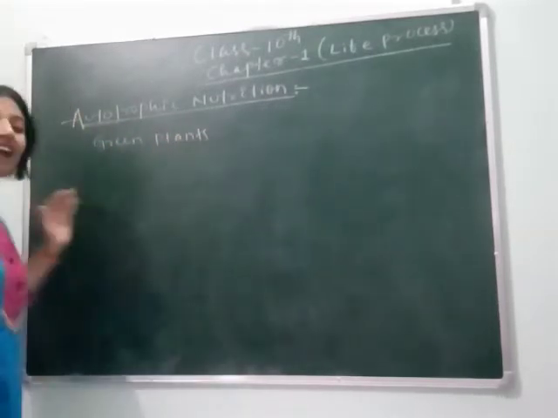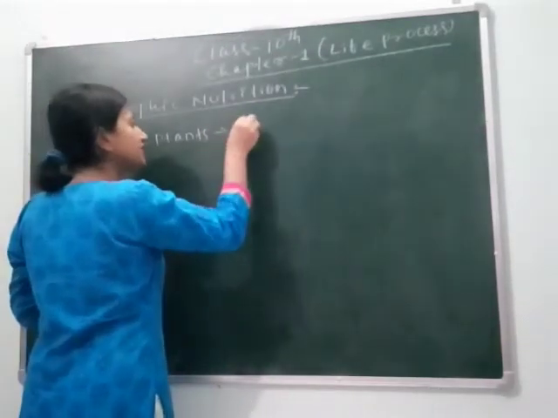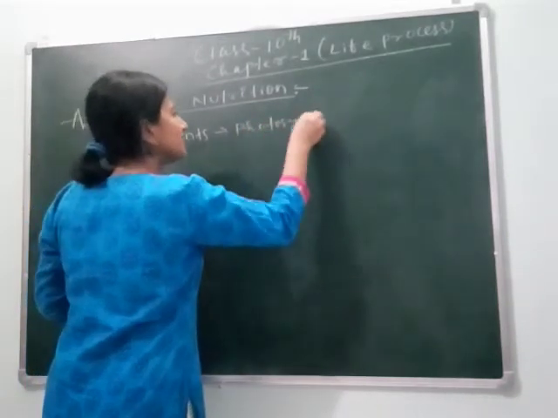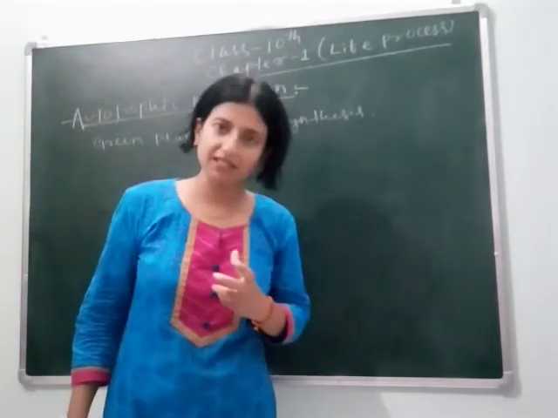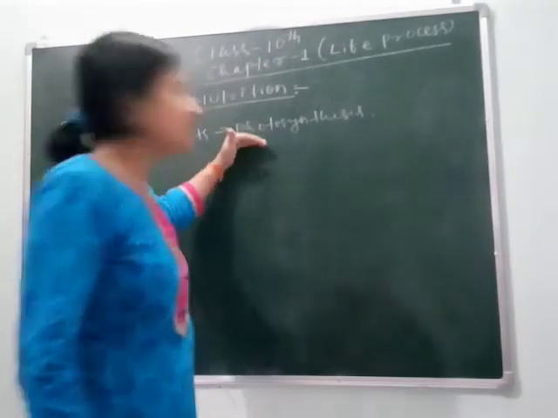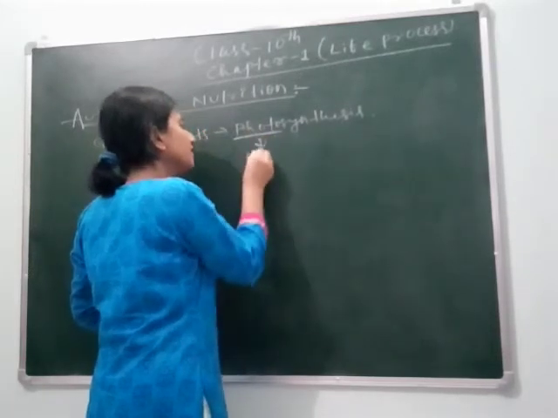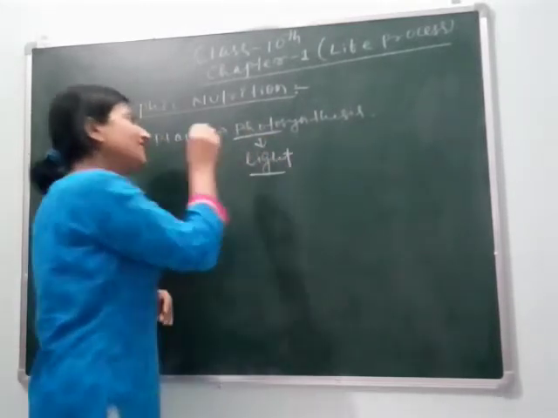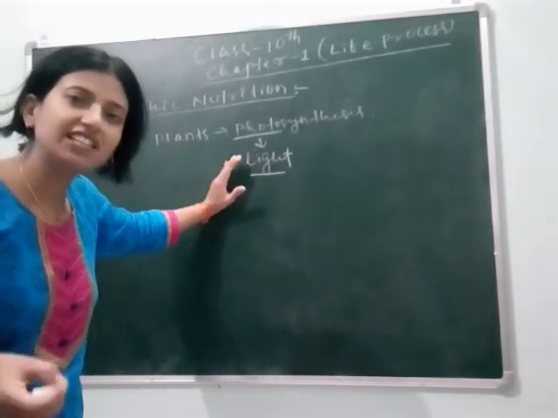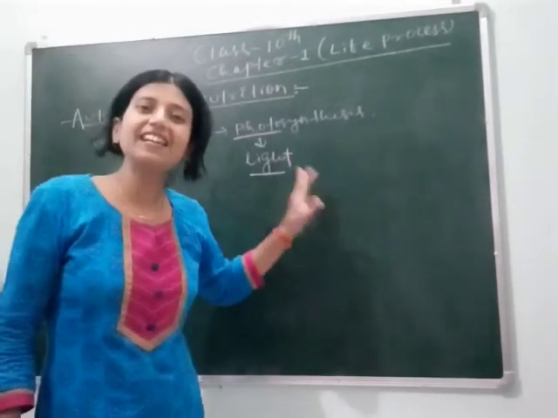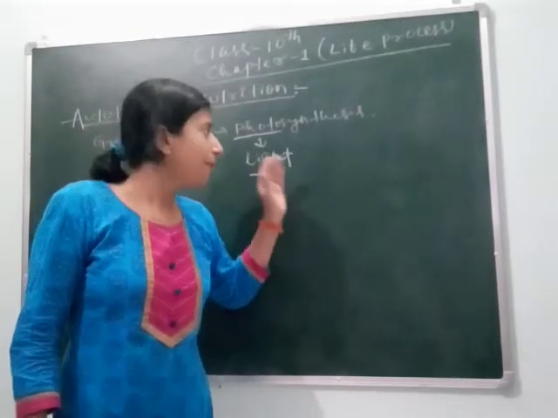And the way through which green plants synthesize their food is called photosynthesis. Clear? Why is this called photosynthesis? Photo means light. As the main source here is light, without light green plants can't synthesize their food. So this process is named photosynthesis. Photosynthesis is shown by green plants.